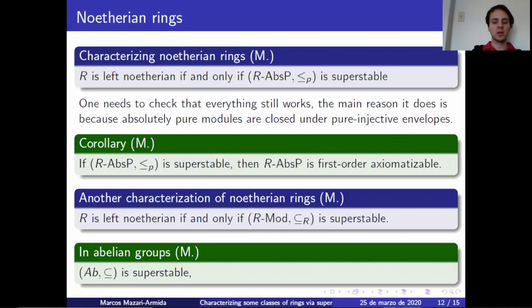Now, what happens if we look at abelian groups with respect to the pure embeddings? Then it is known that the integers aren't pure semi-simple, so we actually get that abelian groups with pure embeddings are not super stable. So here we see that even when we're looking at the same class, and even when the class is first order axiomatizable, the stability properties of the class depend heavily also on the relationship we choose. If we choose embeddings over pure embeddings, we lose superstability. We maintain stability, but we lose superstability. So I think this is something interesting that doesn't happen in first order model theory, and it's worth studying.